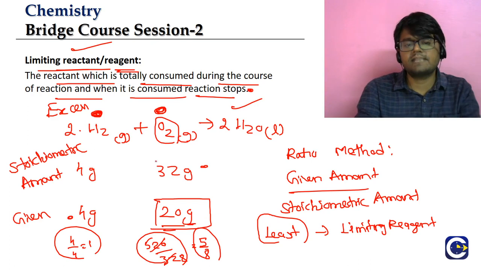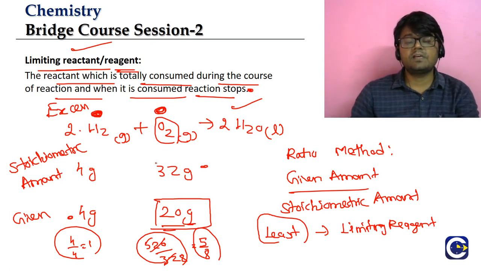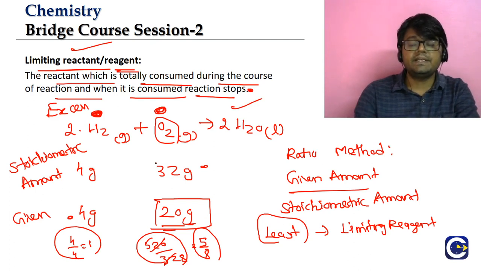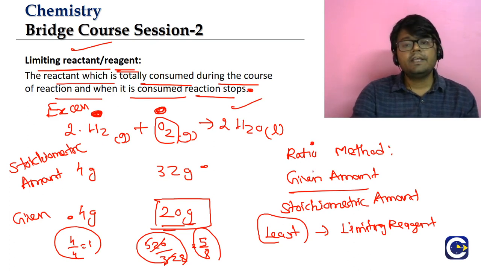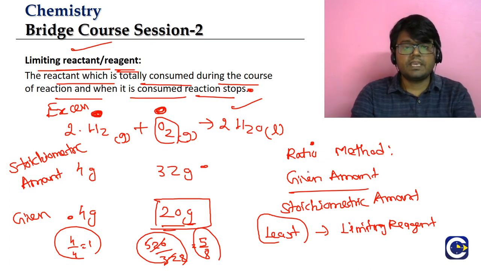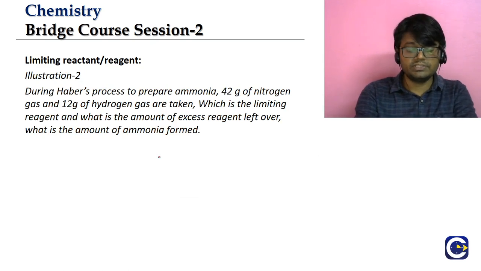So we will try to understand this with an example, but first let us know the significance of the limiting reagent and how we find it. How do you find the limiting reagent? By the ratio method. We simply take the ratio of given amount by stoichiometric amount. Wherever the ratio is least, that will be the limiting reagent. That's it. Okay, so let us look at one illustration question.